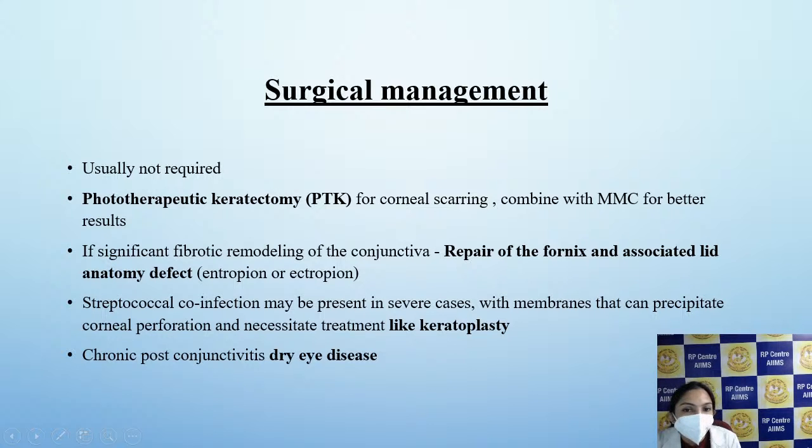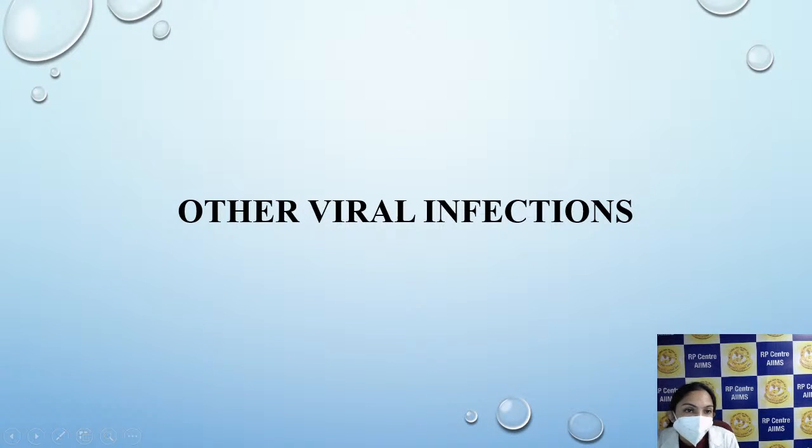PTK can be done for corneal scarring. It can be combined with MMC for better results. If there is significant fibrotic remodeling of the conjunctiva, fornix repair with associated lid anomaly defect can be repaired. If associated keratitis with perforation is there, the patient might require keratoplasty. Chronic post-conjunctivitis dry eye disease is another complication which might require management.